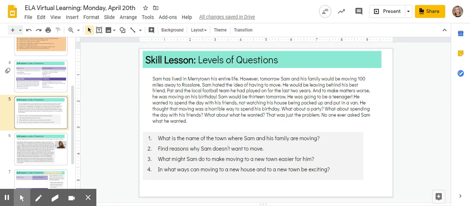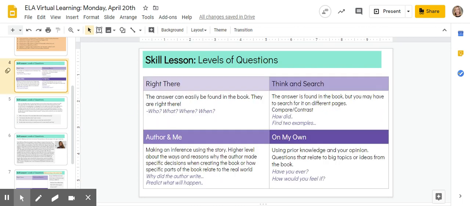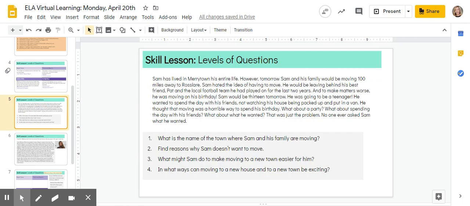Okay, now let's take a look at these 4 questions. We're going to decide what type of question is being asked. It says here, number 1, what is the name of the town where Sam and his family are moving? So to find the answer to this question, we would have to look back in our story. Since you have to look back in the text to find the answer, then you know that it's going to be either a right there or a think and search question. What is the name of the town where Sam and his family are moving to?